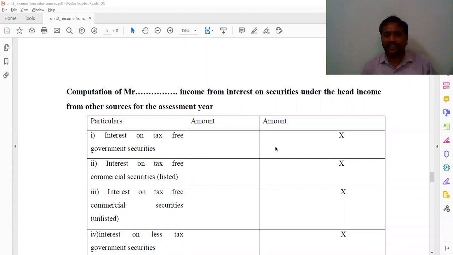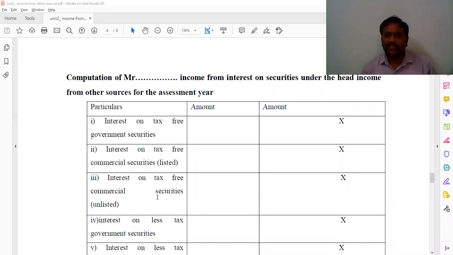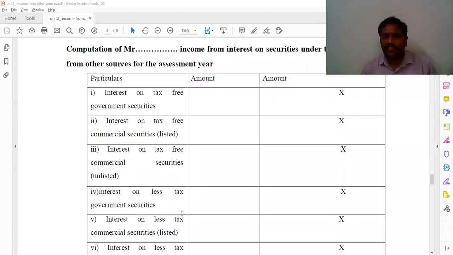And interest on tax-free commercial securities listed, two steps: one is face value into rate by 100, and net interest into 100 by 90, we have to calculate and write here. And interest on tax-free commercial securities unlisted, again two steps: face value into rate by 100, and net interest into 100 by 90, we are going to write here. And next, interest on less tax government securities, one step, face value into rate by 100, you have to write here.